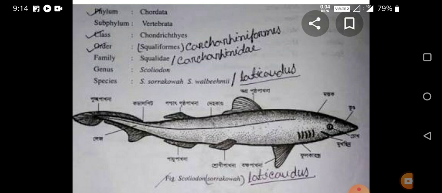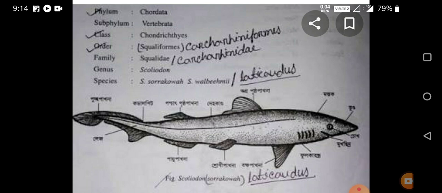Now, why is it called phylum Chordata? Because in Scoliodon there are the three important basic characters of the chordates: notochord is present and paired gill slits are present, therefore it is Chordata. The group is Vertebrata.